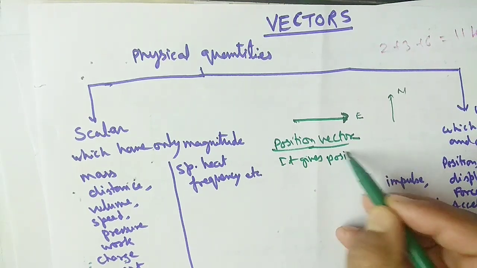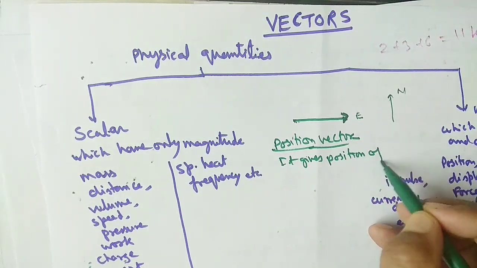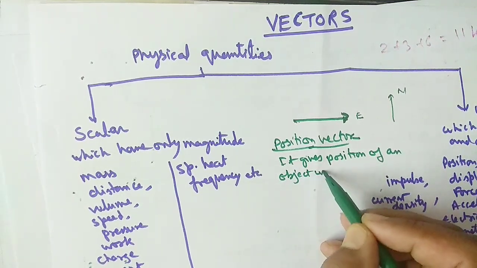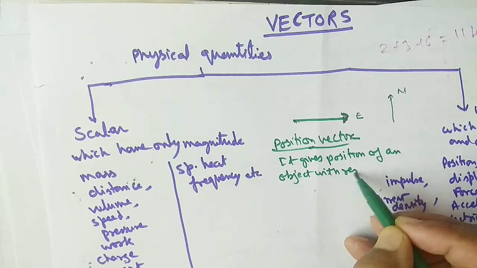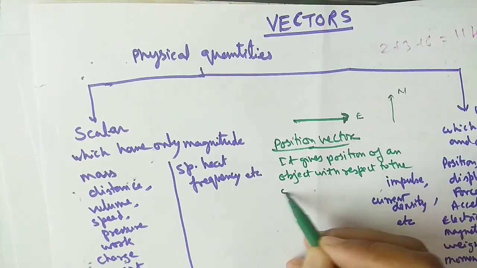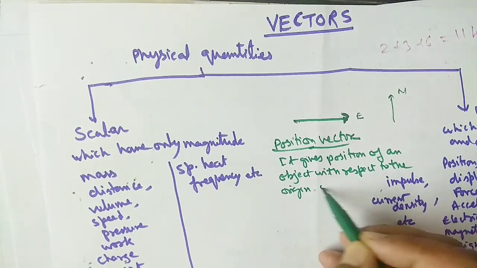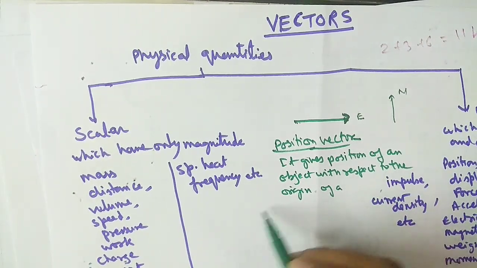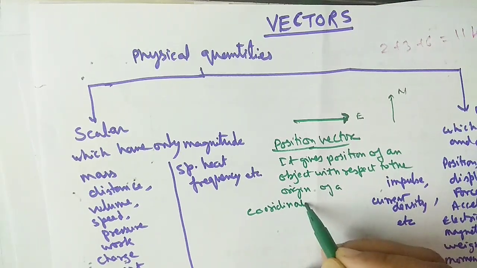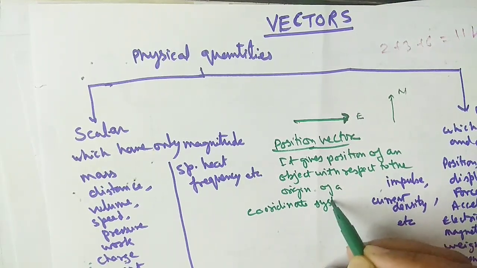It gives the position of an object with respect to the origin of a coordinate system.